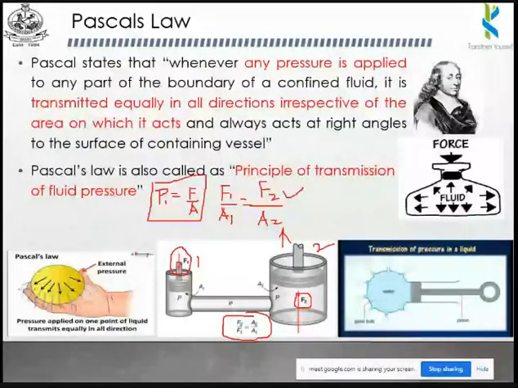Similarly, look at this third picture. Here we are having a water tank, and it is connected with the cylinder. We are going to apply a force with the help of this piston to this tank. This tank is having different holes. Look here, these are all holes. You are going to apply a pressure with the help of this piston towards this tank. So the water comes out from these holes in equal amounts, and the pressure coming out from the tank is equal in all the holes.